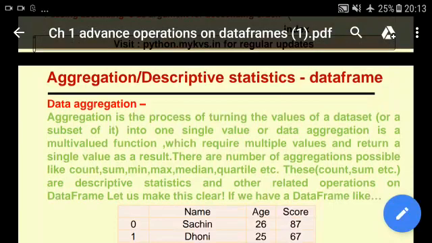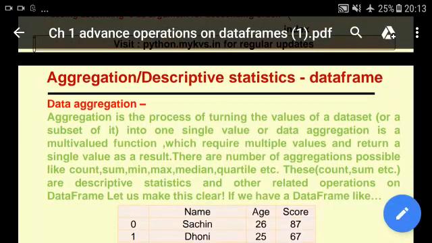What is data aggregation? Aggregation is the process of turning the values of a data set, or a subset of it, into one single value. Or, data aggregation is a multi-valued function which requires multiple values and returns a single value as a result.